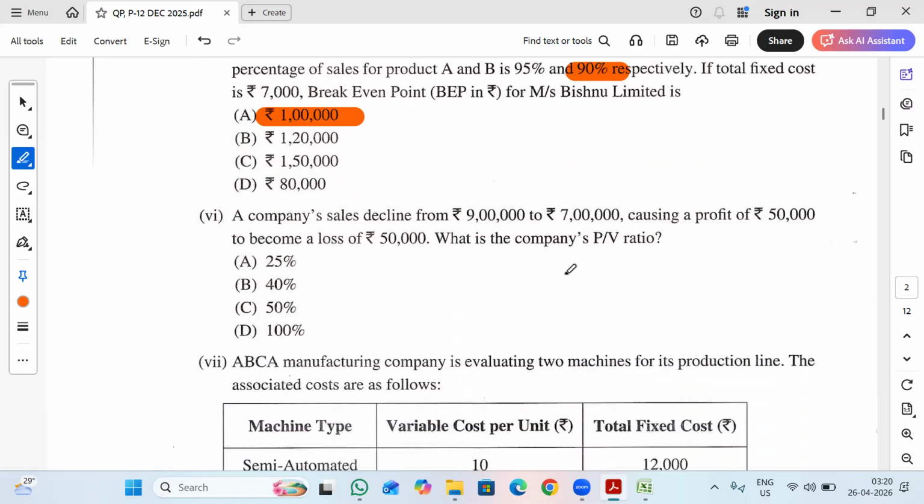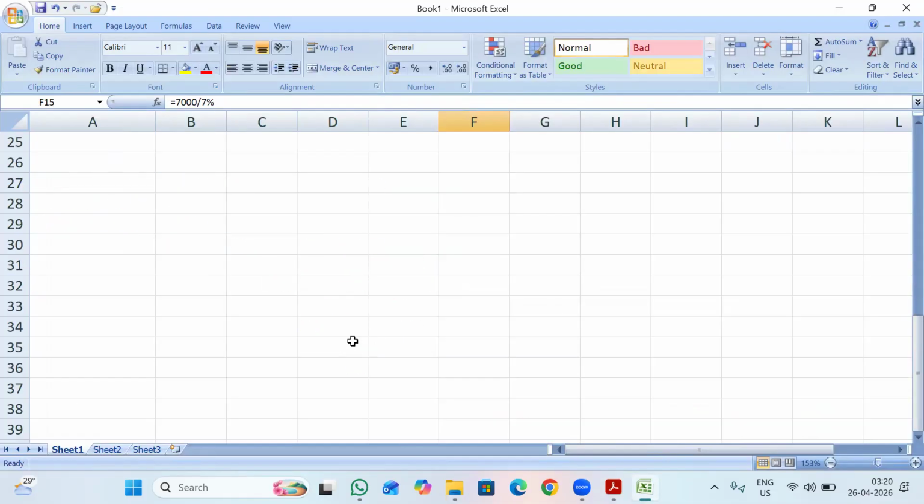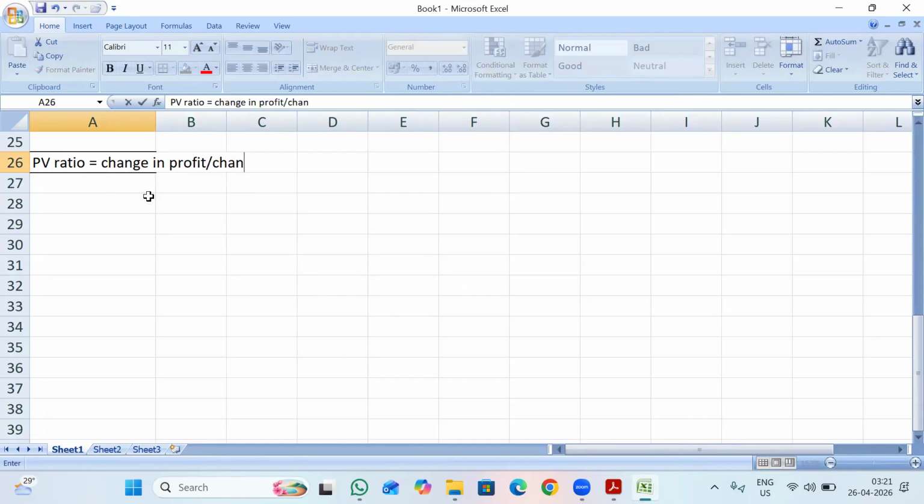Let's move on to the next question. A company's sales decline from 9 lakh rupees to 7 lakh rupees, causing a profit of 50,000 to become a loss of 50,000. What is the company's PV ratio? So here they have given two variables, change in sales and change in profit. Based on this only we can calculate the PV ratio. So another formula for PV ratio will be useful for this. PV ratio is equal to change in profit divided by change in sales.